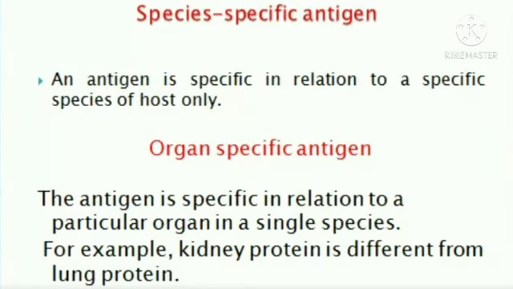Organ specific antigens. These are the antigens which are very specific to particular organs. Organs have specific proteins. The proteins present in the kidney are totally different from the proteins present in the lung or the liver. So organ specific antigens means the antigen is specific in relation to a particular organ in a single species.